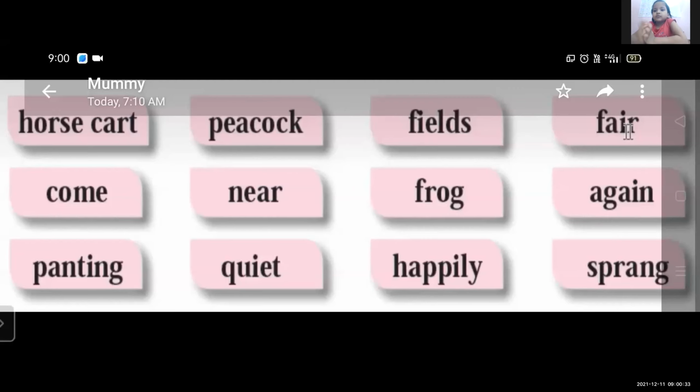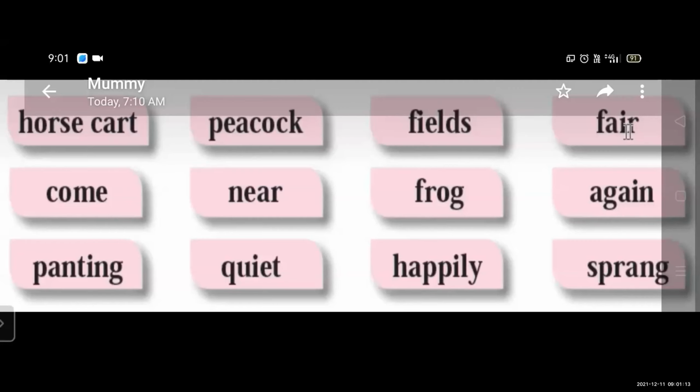Third word is fields. Fields. Fourth word is fair. Fair. Yes. Next word is come. Come. Yes. Now next, near. Near. Yes.